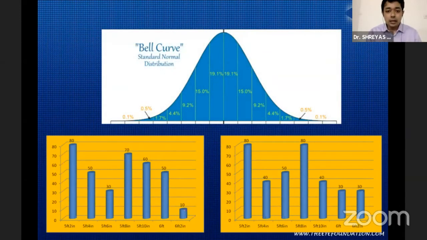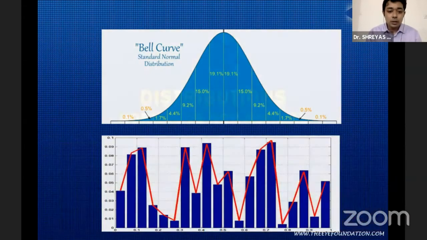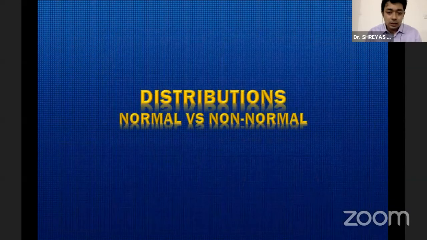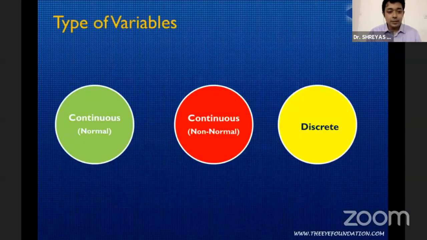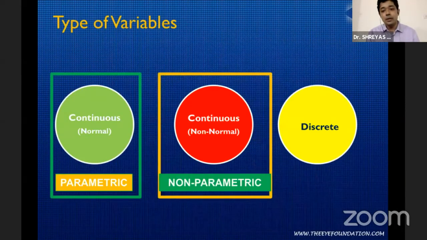The other thing you need to know is whether your data follows a bell curve, which essentially has a standard normal distribution, which we otherwise call parametric data, or it is a non-normal distribution, which we call non-parametric data. So essentially, your continuous data itself could either be parametric or non-parametric, and then you have discrete data.